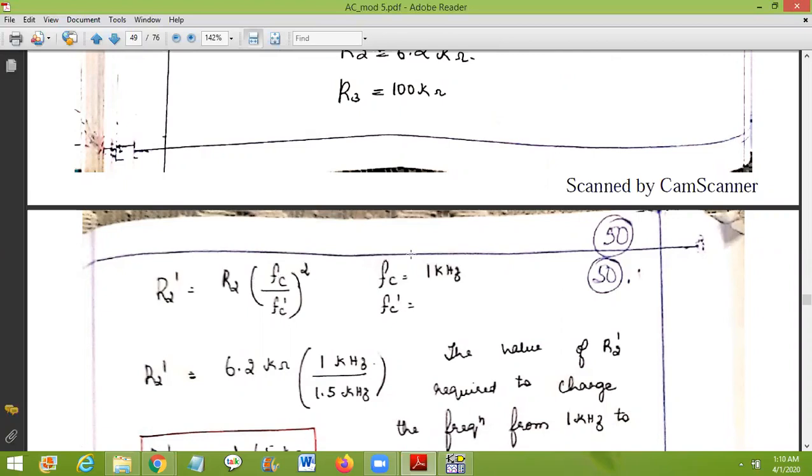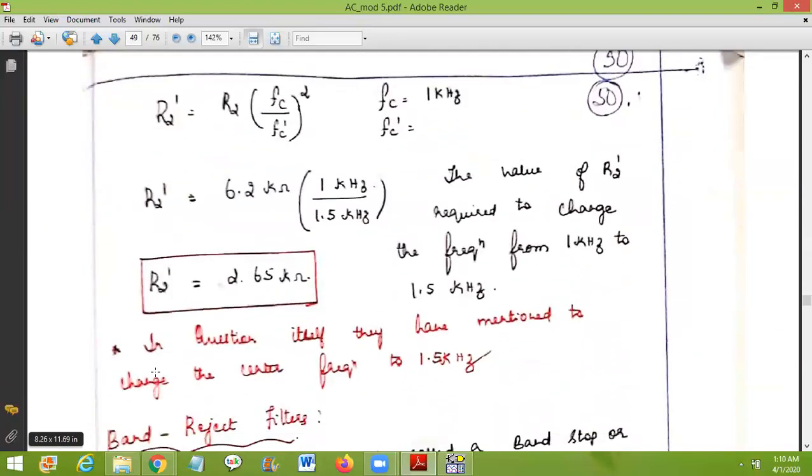Fc is 1 kilohertz and Fc dash is given in the question as 1.5 kilohertz. So with R2 as 6.2k, Fc as 1k and Fc dash as 1.5k, the new value of R2 dash will be 2.65 kilo ohm.